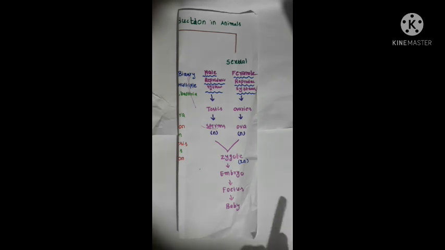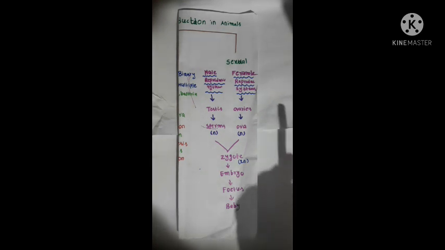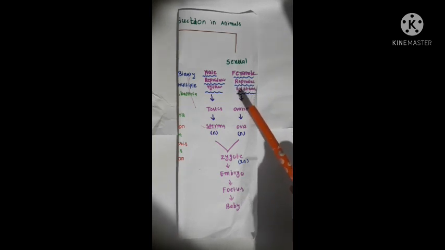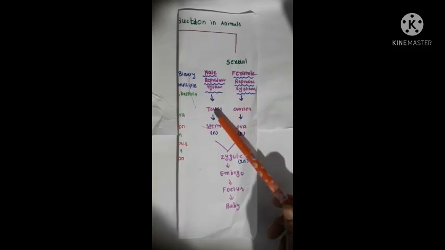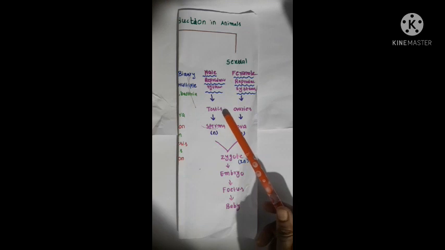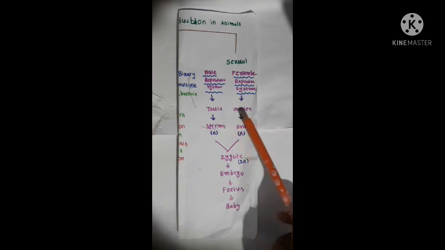Now we discuss the male reproductive system. Before that, once again we discuss the flow chart of sexual reproduction, the male reproductive system and the female reproductive system. Male reproductive organs are called testes. Female reproductive organs are called ovaries.